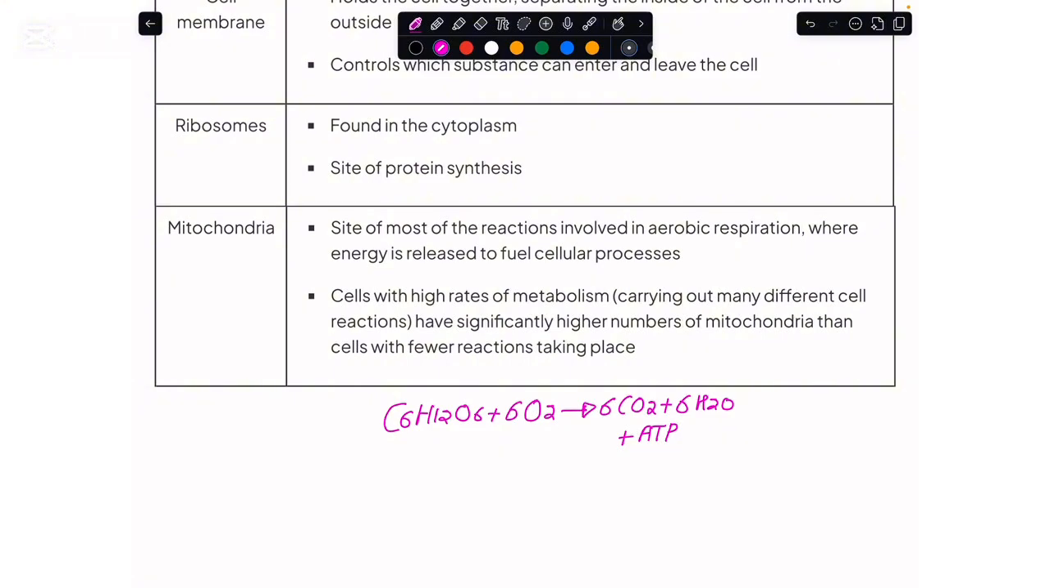So for all the cells in our body which carry out a very high rate of metabolism, or carry out a great variety of chemical reactions, there would be a very high number of mitochondria in them so that they could be in a position to release a lot of energy.